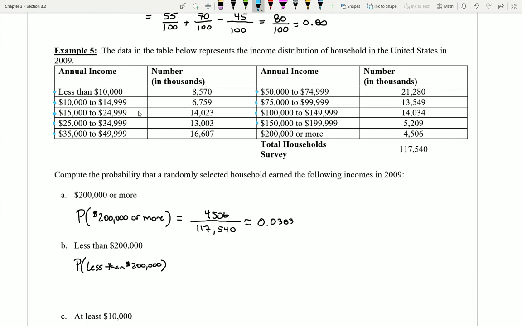So would we be happy if we got a household in the first group? Would that make finding a household that earns less than $200,000 happen? Well, definitely, right? We definitely would have found a household like that. But I would also be happy if that household came in the second group, or in the third, or in the fourth, or in the fifth, or in the sixth, or in the seventh, or in the eighth, or in the ninth. Can you tell what key word I'm using over and over again? It's or.